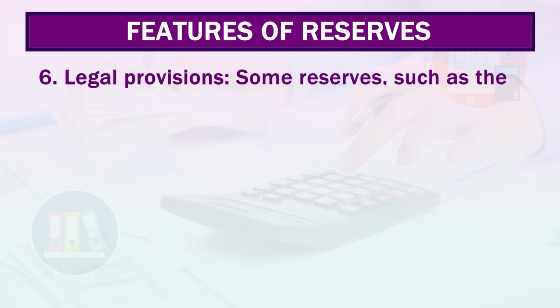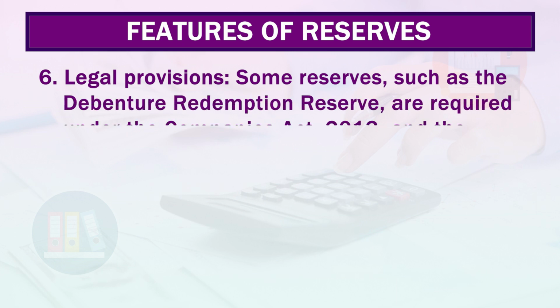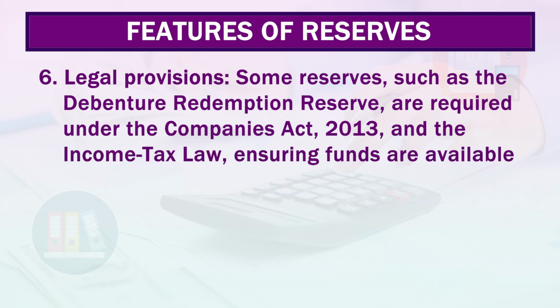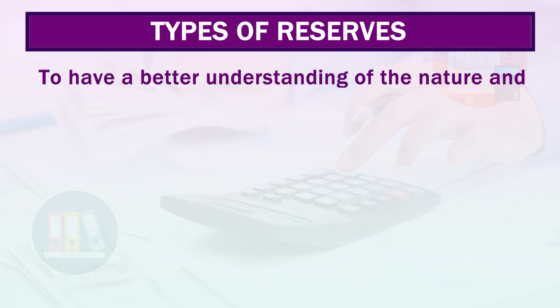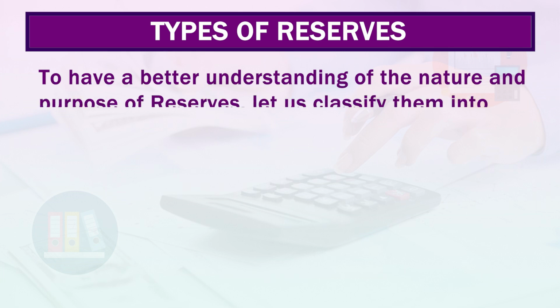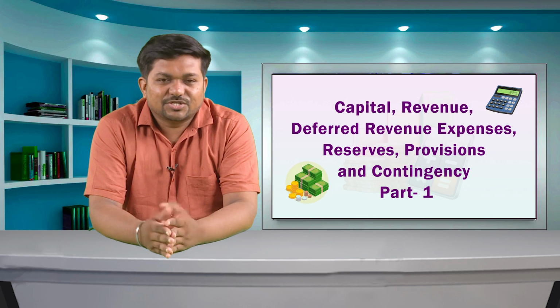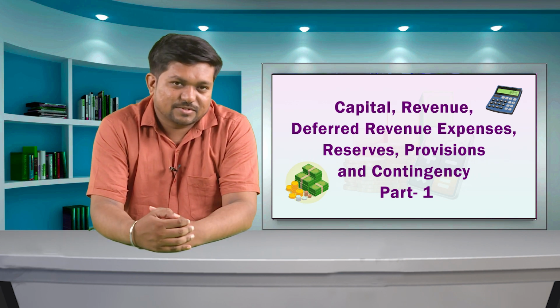Some reserves, such as the debenture redemption reserve, are required under the Companies Act and the income tax law as well, ensuring funds are available for future needs. Types of reserves. To have a better understanding of the nature and purposes of reserves, let us classify them into different types. Reserves are generally classified into revenue reserves and capital reserves.